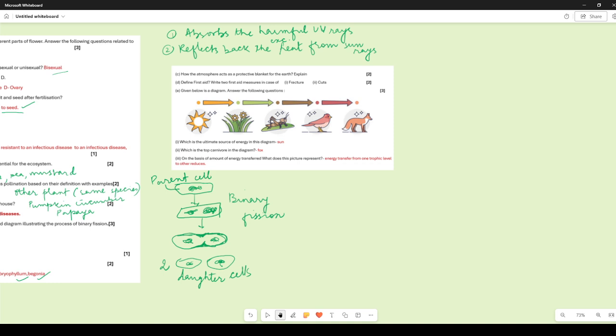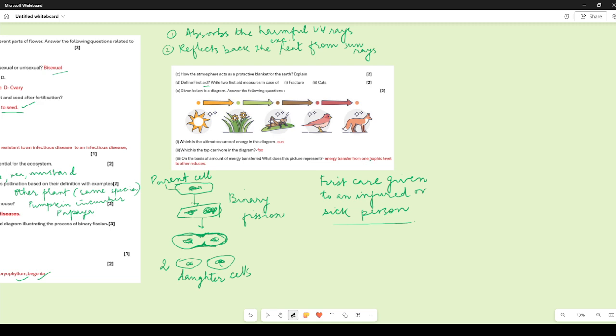All right, define first aid. Write two first aid measures in case of fracture and in cuts. So what is first aid? First aid is the first care which is given to an injured or sick person, before that person gets treatment from medically trained people. So this is the first care which is given to them. That's why it is called first aid.